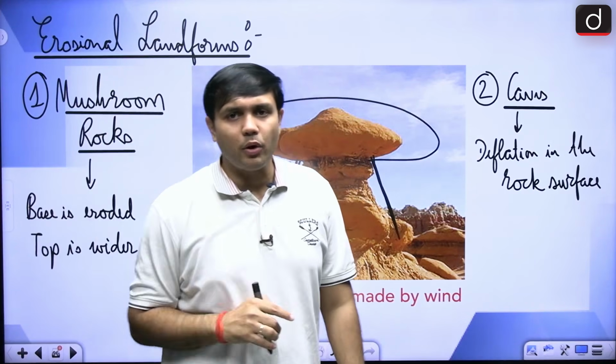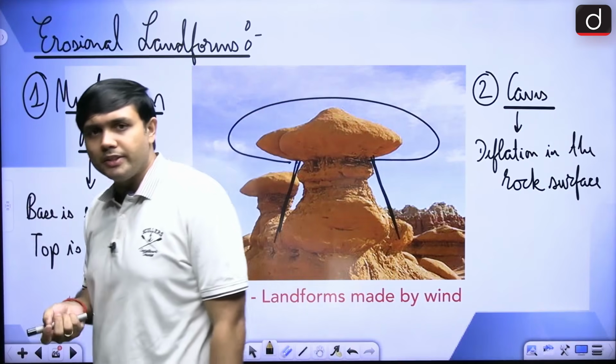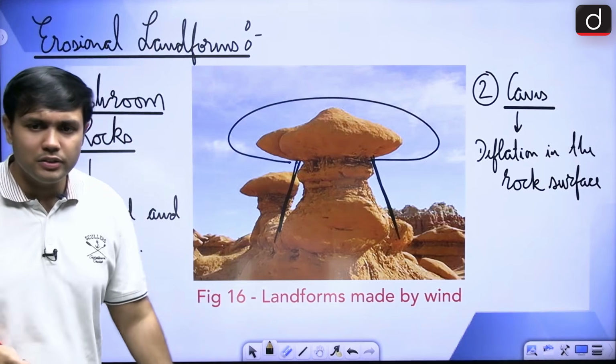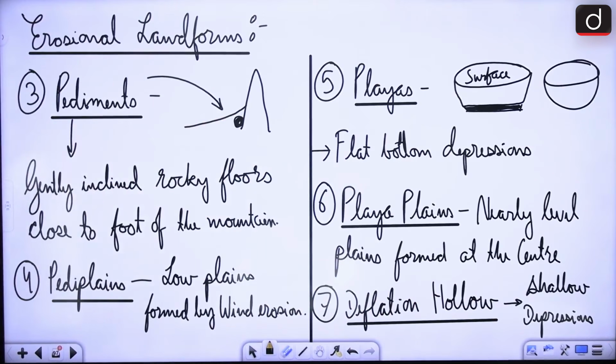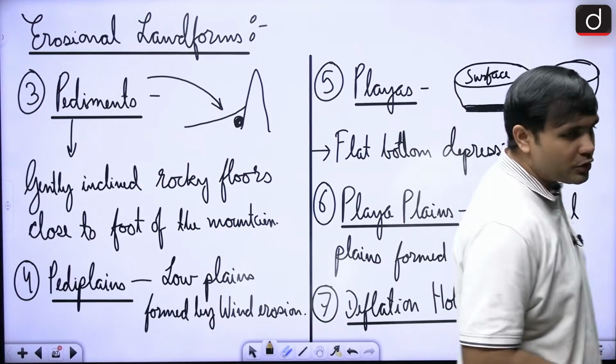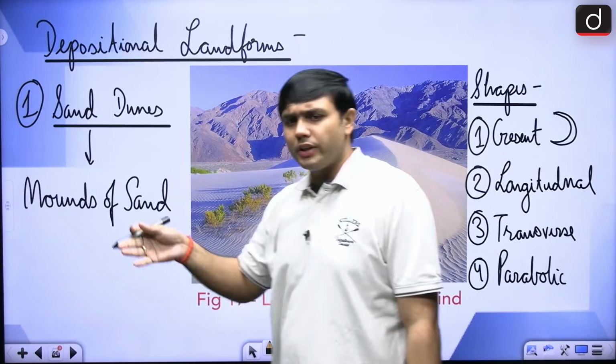Now the next important one is pediments and playas, right. What are these pediments and playas? Of course, they both are erosional landforms made by wind, generally in the desert regions. All right, so these are erosional landforms made by winds. Next one would be the depositional landforms. In that, one of the most important is sand dunes.